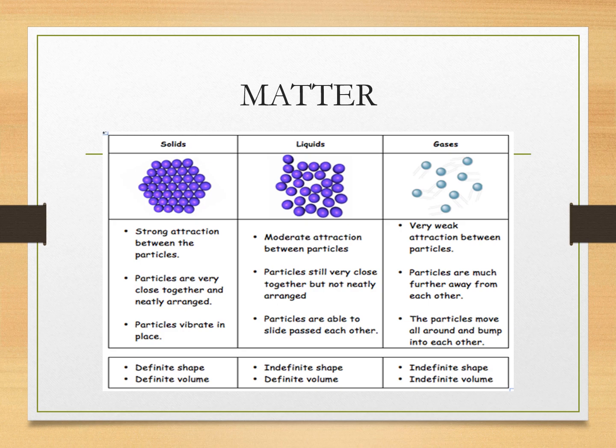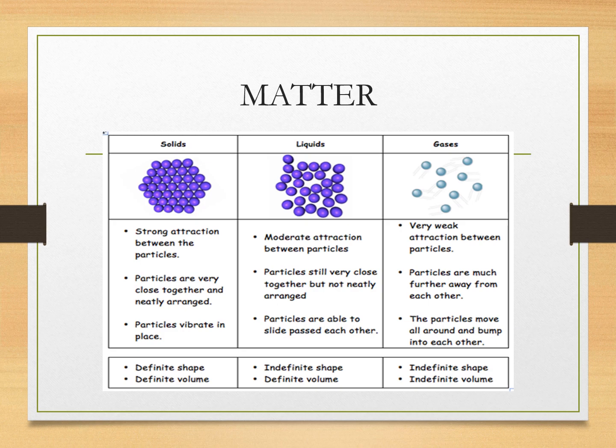Now we will discuss the properties of the three states of matter for your recall. There are three states of matter that you know: solids, liquids and gas. Solids have strong attraction between particles due to the strong intermolecular force of attraction. Particles are very close together and neatly arranged. Particles vibrate in place. That's why solids have definite shape and definite volume.